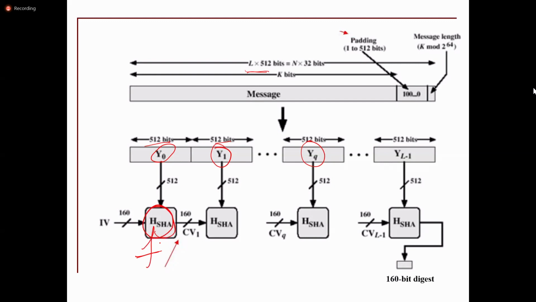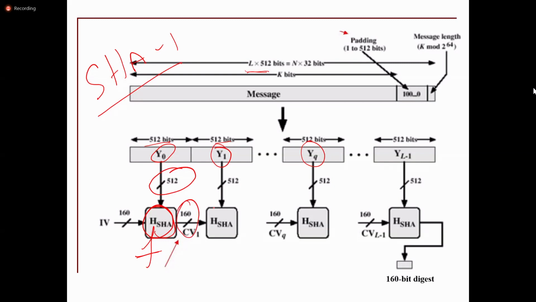For the SHA-1 algorithm, the compression function takes 512 bits of input from the message and 160 bits from the initial value. After giving these to the compression function, it produces 160 bits.